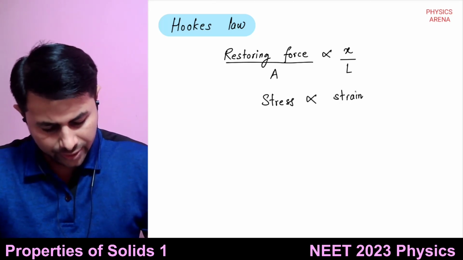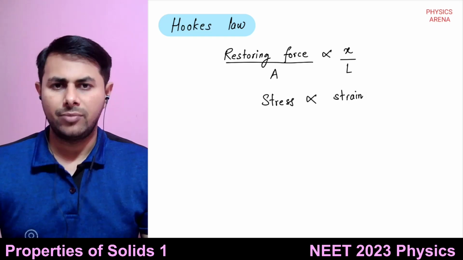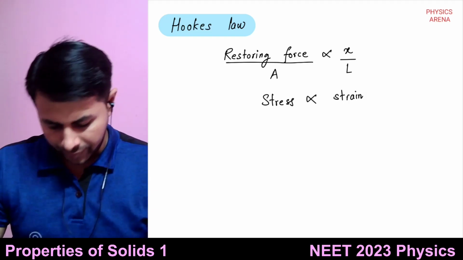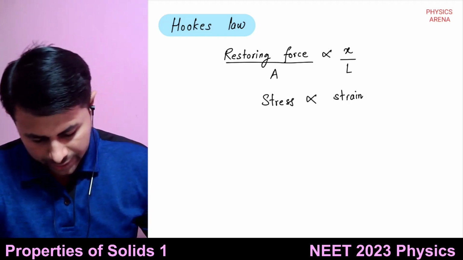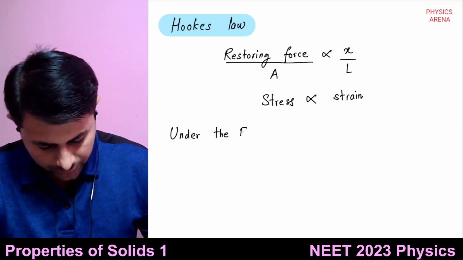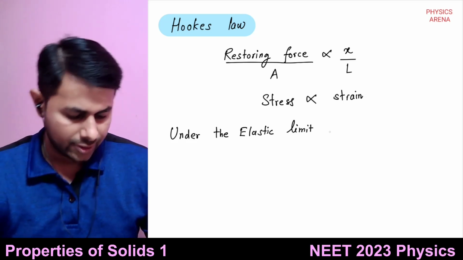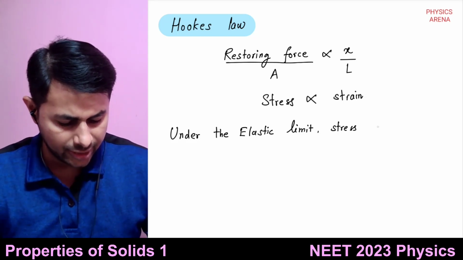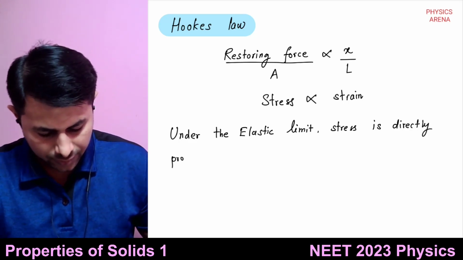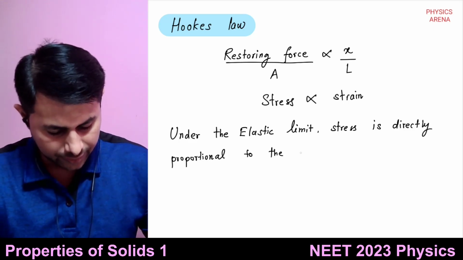This is longitudinal stress and longitudinal strain, but it is valid for all kinds of stresses and strains. So what does Hooke's law say? It says under the elastic limit, stress is directly proportional to the strain.